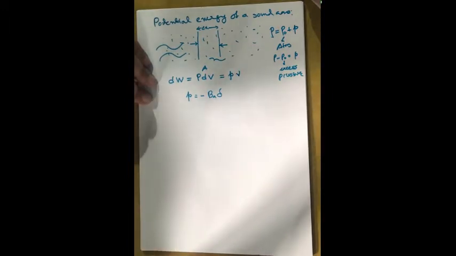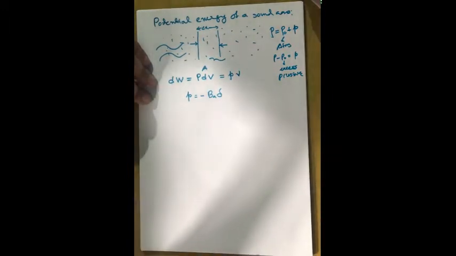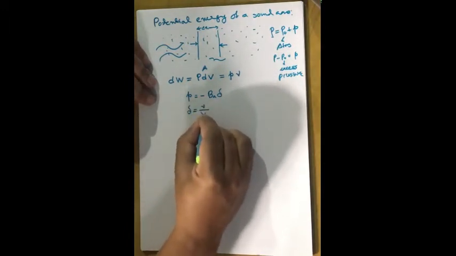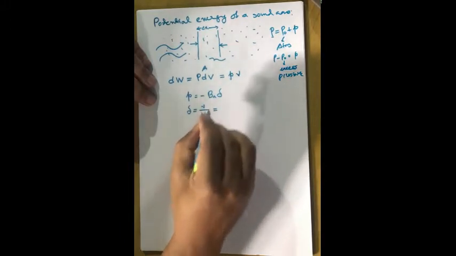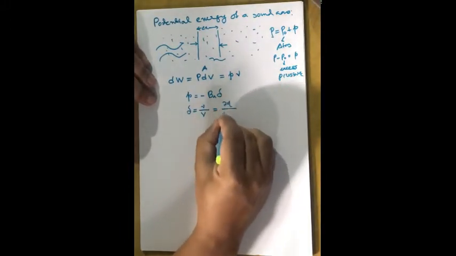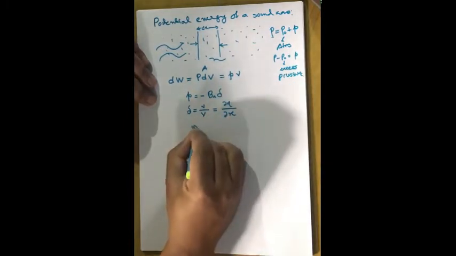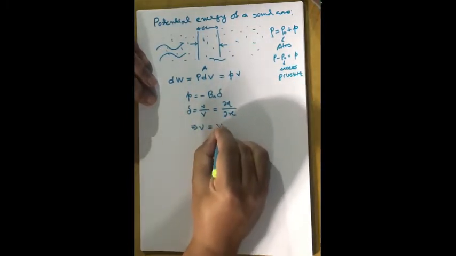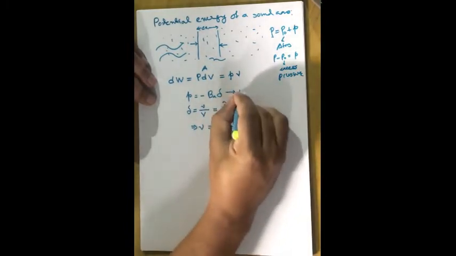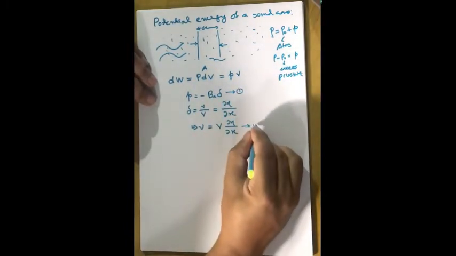That means it is nothing but the elastic property of that column. And delta is nothing but small v by capital V, which we have written as del eta by del x. So small v we can write as capital V del eta by del x. This is expression 1 and this is expression 2.